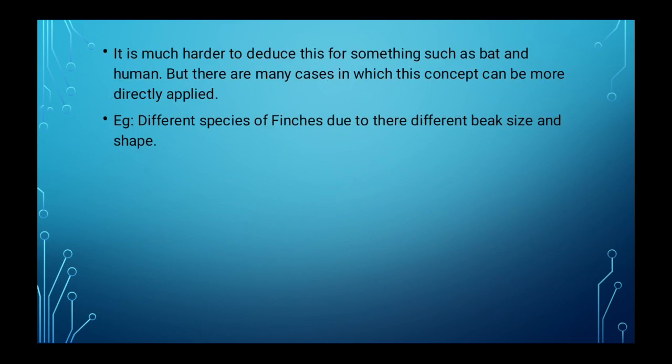It is much harder to deduce this for something such as a bat and a human, but there are many cases in which this concept can be more directly applied. An example is the different species of finches. Due to their different beak size and shape, we can say they share a common ancestry.